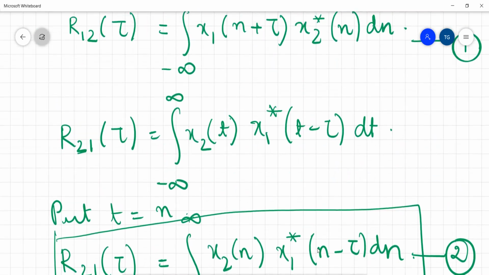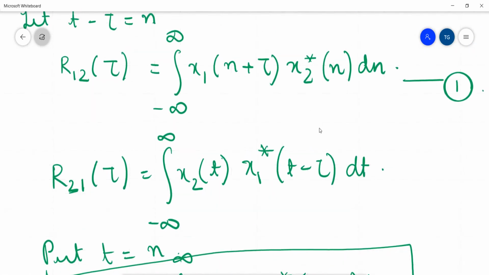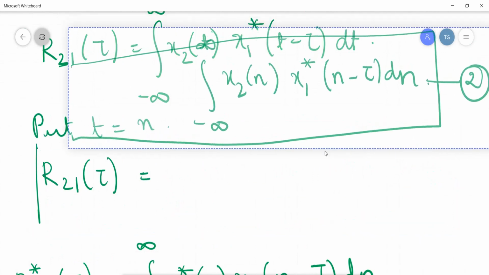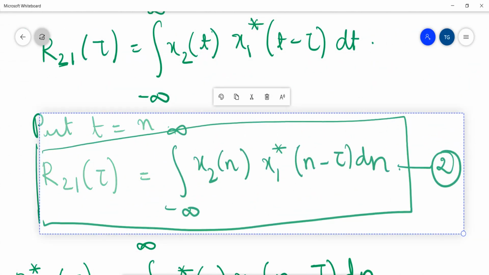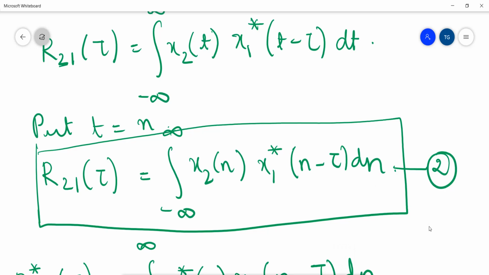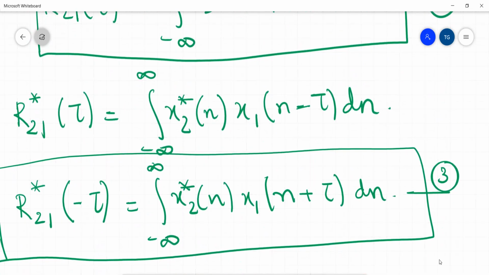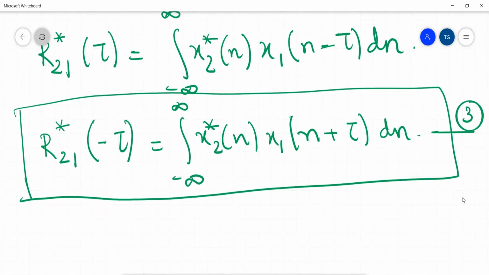My first equation has x1 of n plus tau and the conjugate of x2 of n, and this is exactly equal to my third equation.